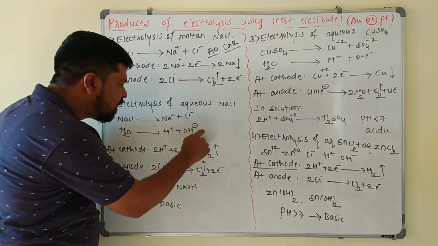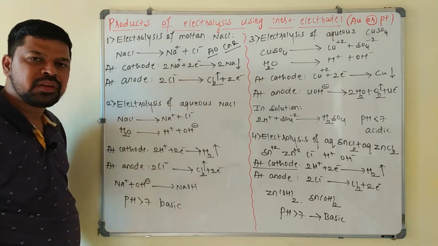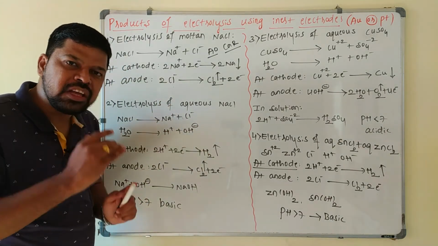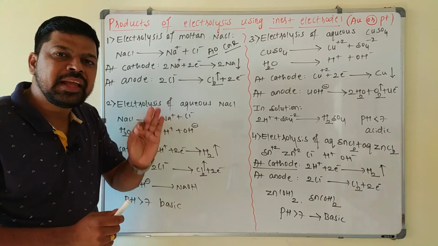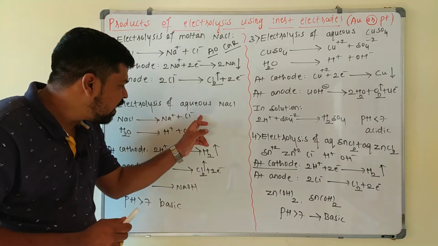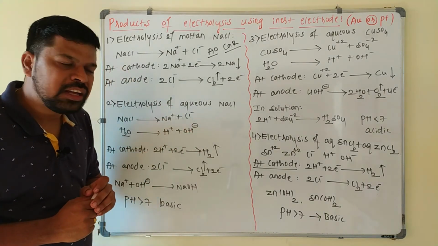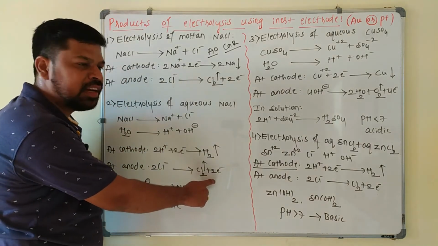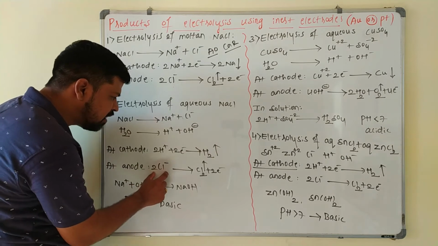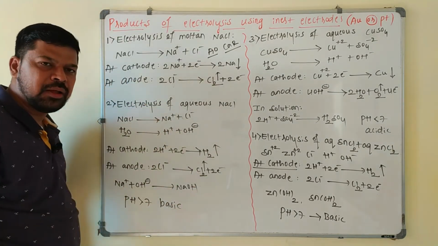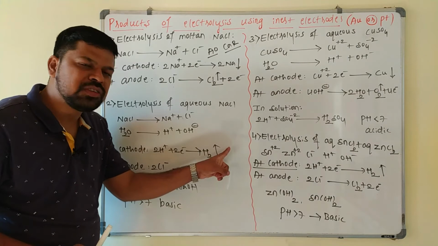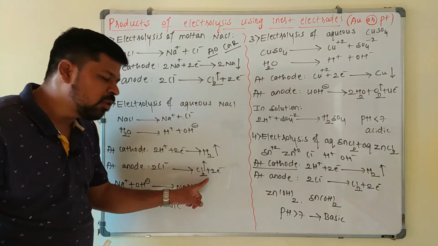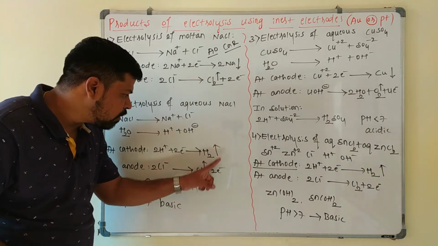Now in the competition between these two, which one will undergo oxidation easily? Already I have given that the anion liberating capacity of the chloride ion is more compared to the hydroxyl ion. That's why at the anode, the chloride ion undergoes oxidation. 2Cl- loses 2 electrons, and chlorine gas is liberated. So at the cathode, hydrogen gas is liberated, and at the anode, chlorine gas is liberated. These two are the products of electrolysis.